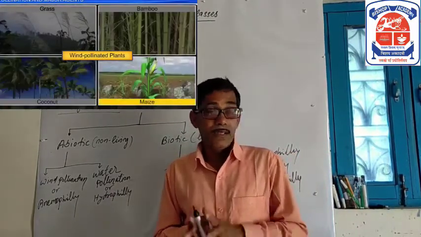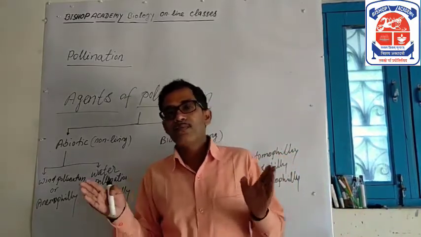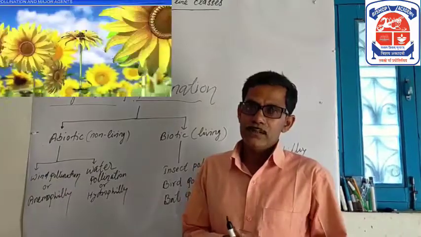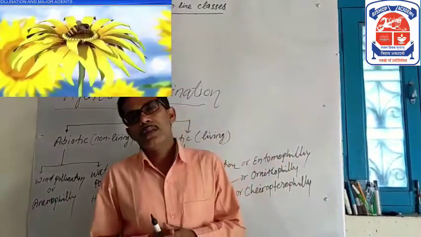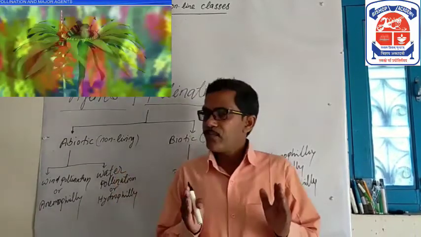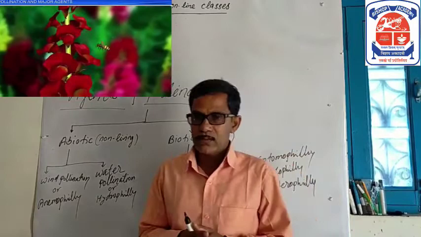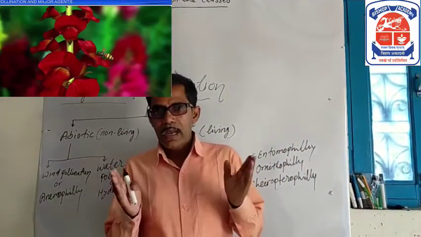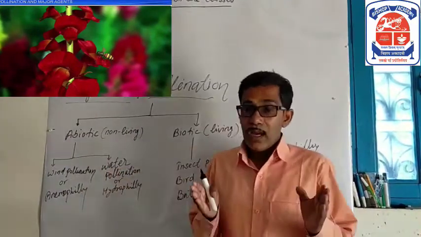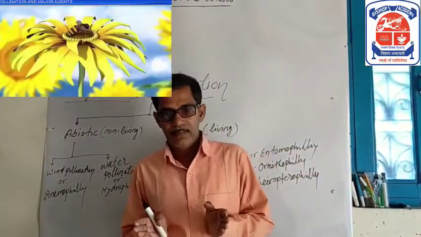In wind-pollinated flowers there are also specific features. Since there is no need to attract a pollinator in wind-pollinated flowers, flowers are inconspicuous, small, and not very colorful, often green and nectarless.